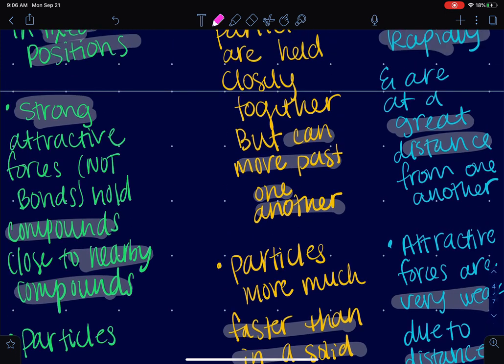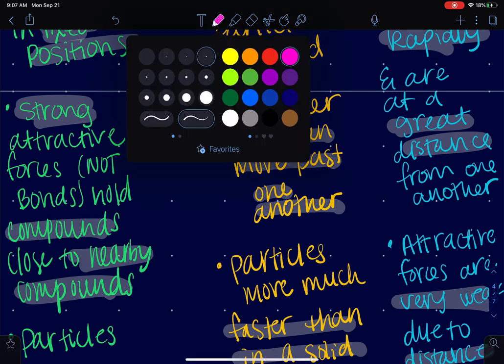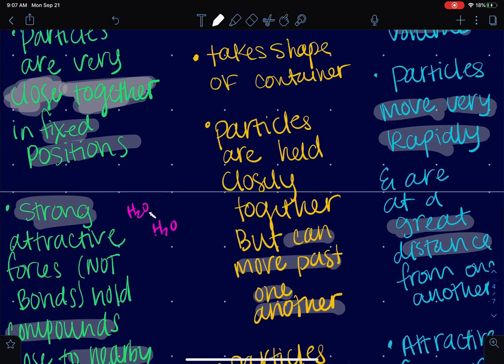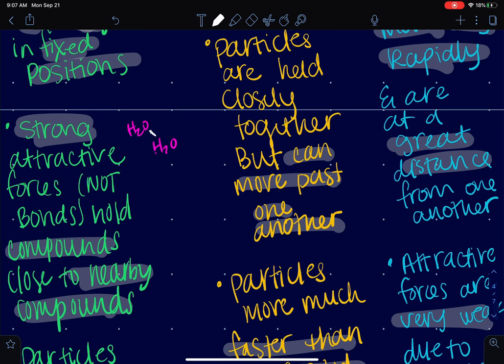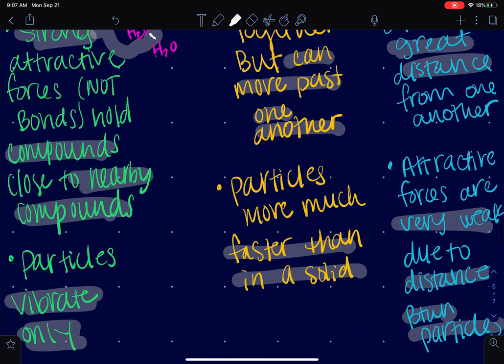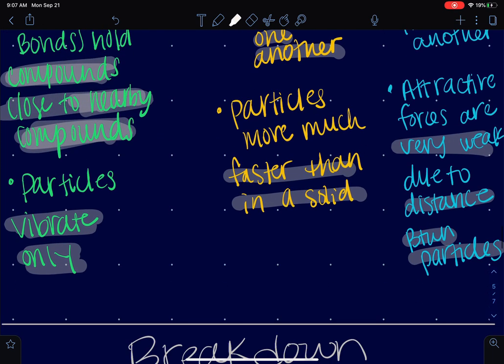Basically, that just means if I have a water molecule next to a water molecule, I have a force right there that connects them. And so in solids, they're very, very close together. So I think I wrote that somewhere. I think right here. So the strong attractive forces, that's talking about this little white line, this intermolecular force. They hold the compounds very close to the other compounds. Okay, so that allows them only to vibrate. So I know I've said a lot of things. I'll discuss that more during the lecture.